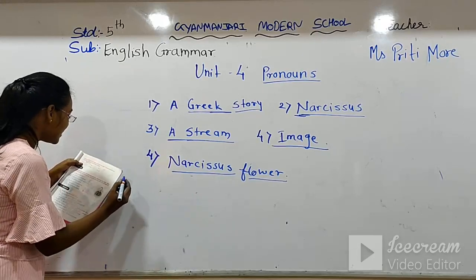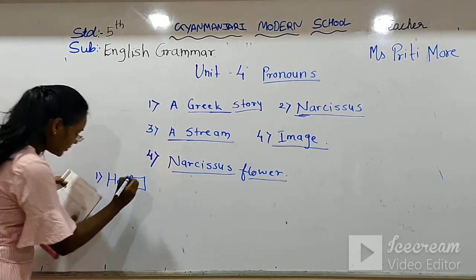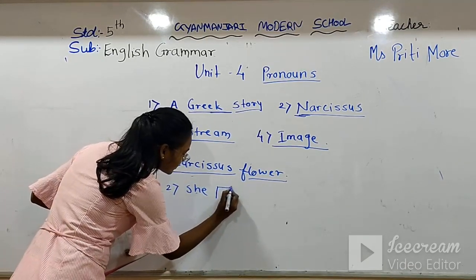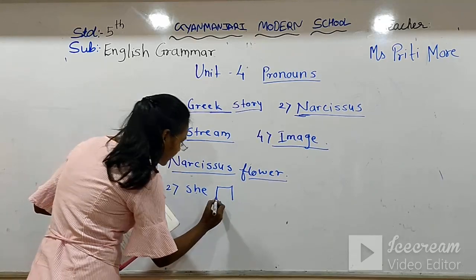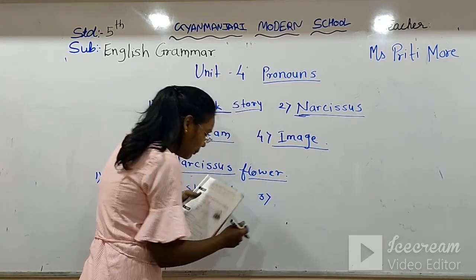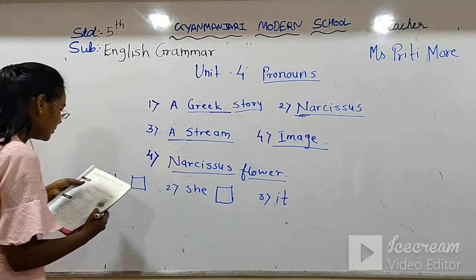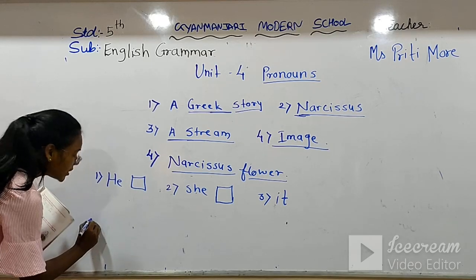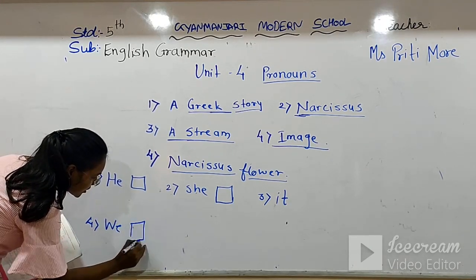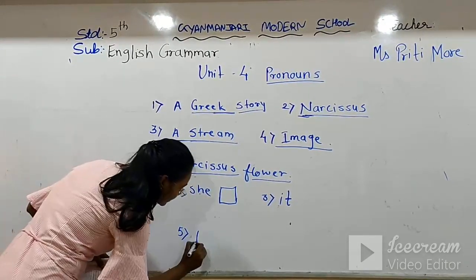Now, see what is given there. The first is he. Second is she. Small boxes are there to take the pronoun it. Number 4, we. Number 5, they.